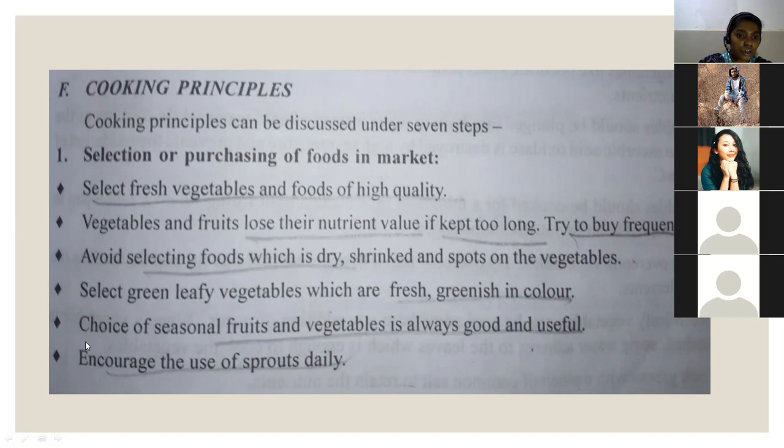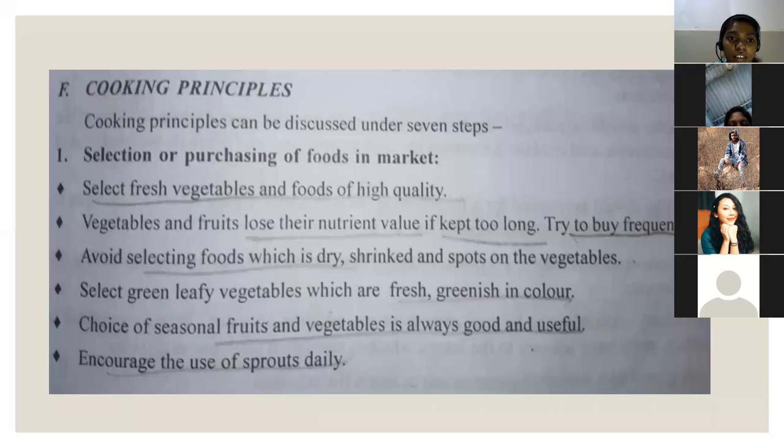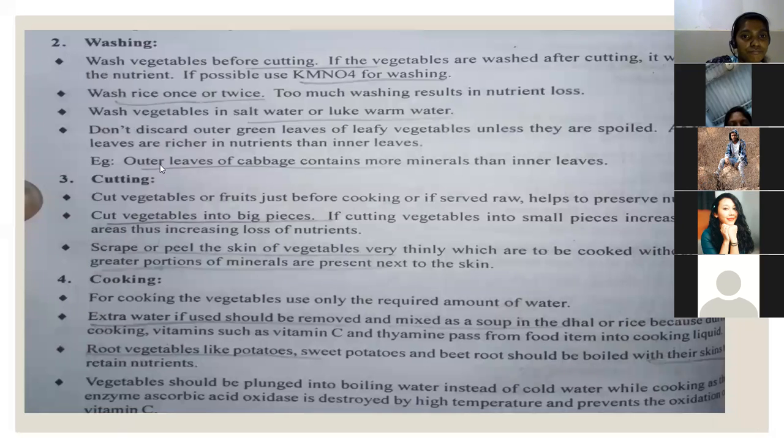greenish in color. Choice of seasonal fruits and vegetables is always good and useful. So eating seasonal fruits is very beneficial, with high nutrient value, and encourage the use of sprouts daily. Sprouts, everyone has an idea. Sprouts means everyone knows. Yes, ma'am. We need to encourage the habit of eating sprouts daily. So that is also one of the good habits for enhancing health.